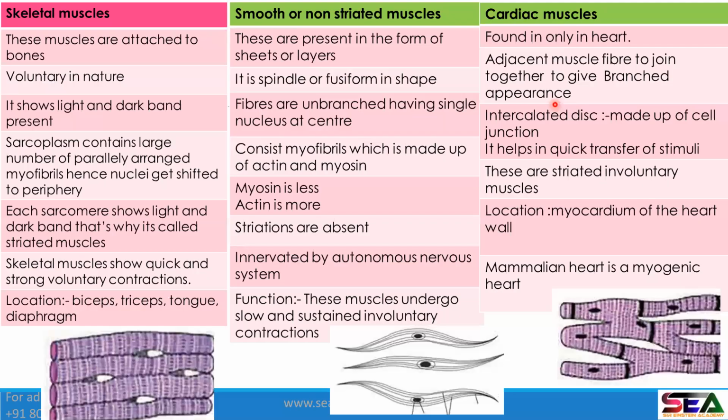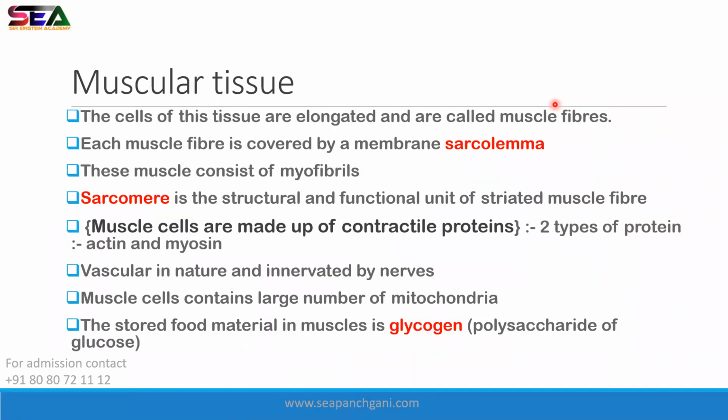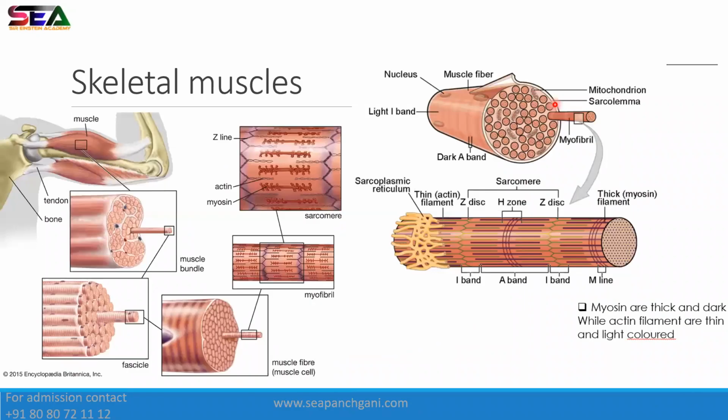Yeah. So basically, yes, Arfat, our muscle cells are made up of contractile protein. वो दो टाइप के होते हैं, actin and myosin. So here actin and myosin are present.